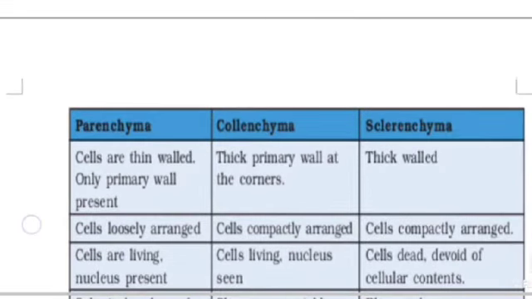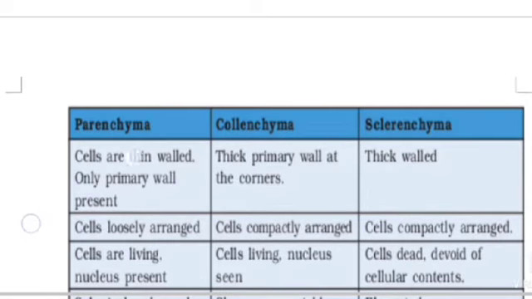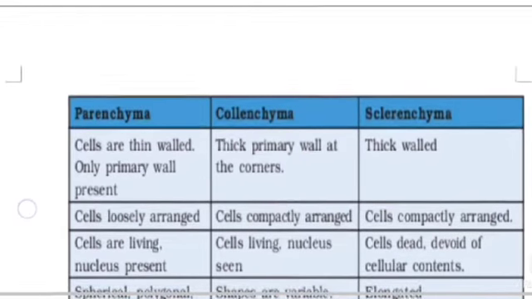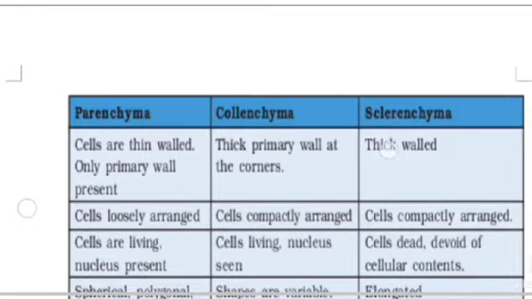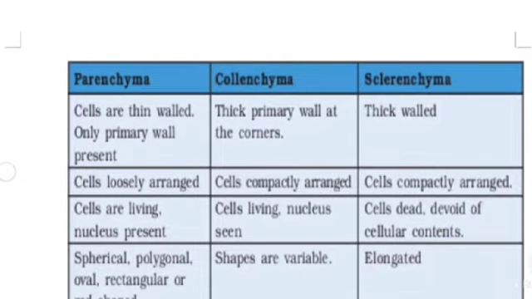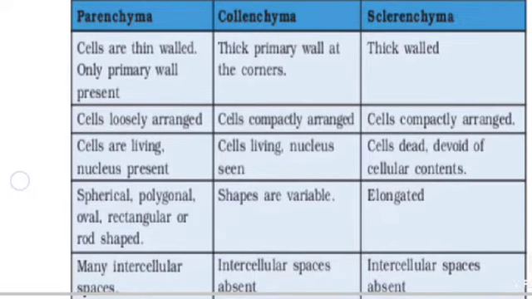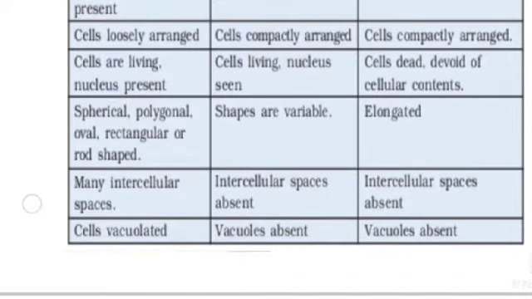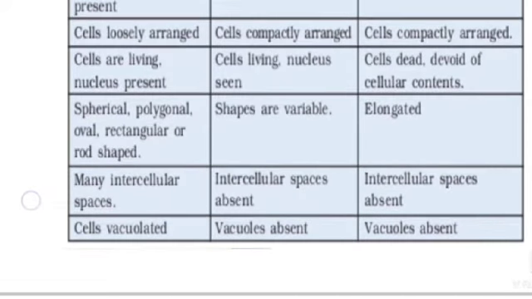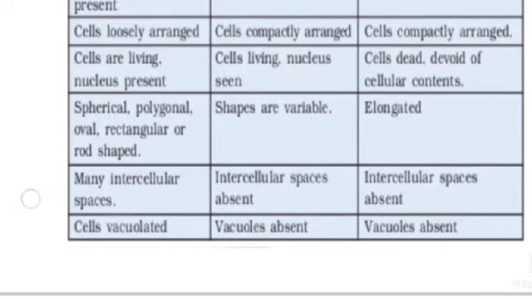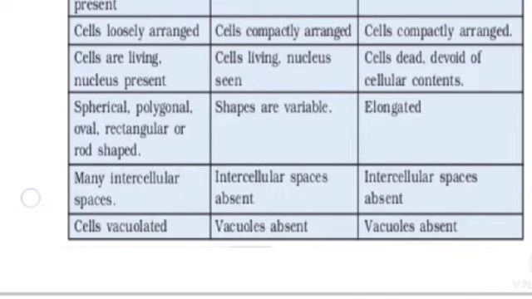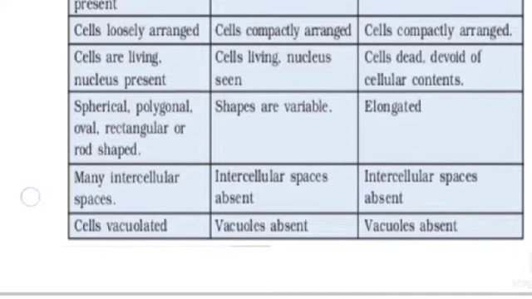Comparative chart of parenchyma, collenchyma and sclerenchyma. Parenchyma cells are thin-walled, only primary wall is present. Collenchyma, thick primary wall at the corners. Sclerenchyma, thick-walled. Parenchyma cells loosely arranged. Collenchyma cells compactly arranged. Sclerenchyma cells compactly arranged. Parenchyma cells are living and nucleus present. Collenchyma cells living, nucleus is present. Sclerenchyma cells are dead, devoid of cellular content.